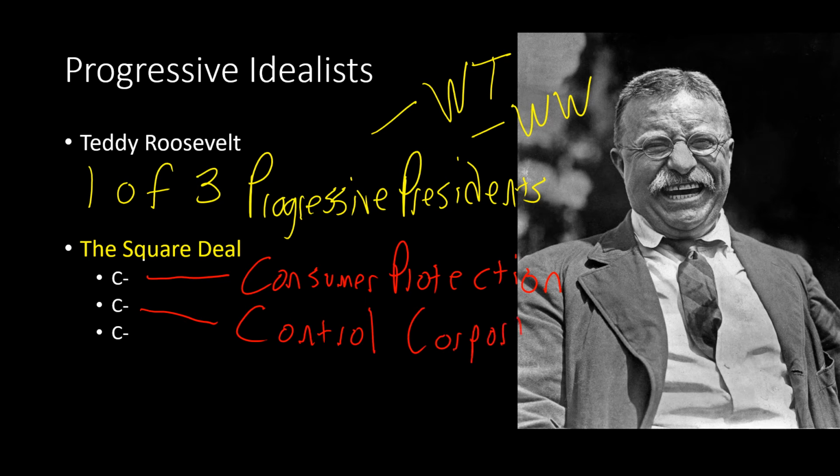We already talked about that he used the Sherman Antitrust Act to break up monopolies. So if you were a bad company, he would break you up. Okay? If you weren't, he would work with you and try to help turn you into a better one.